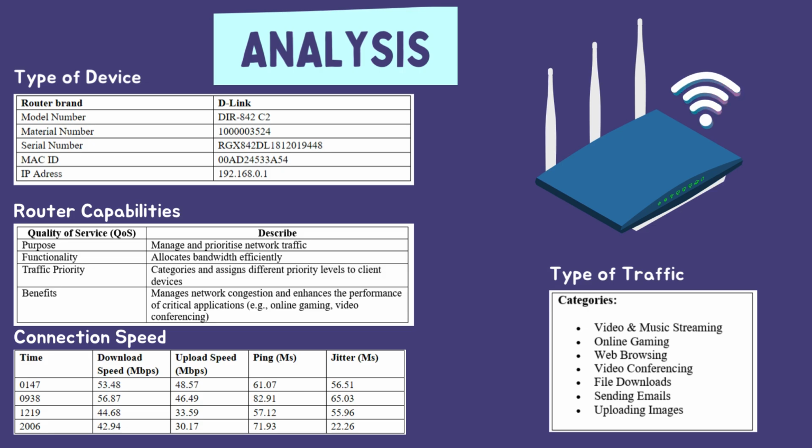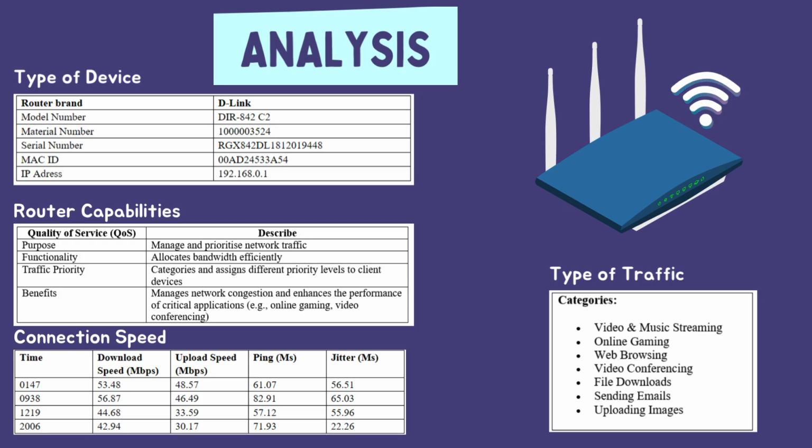At 0147 hours, the download speed was 53.48 Mbps, upload speed was 48.57 Mbps, ping was 61.07 milliseconds, and jitter was 56.51 milliseconds. At 0938 hours, the download speed was 56.87 Mbps, upload speed was 46.49 Mbps, ping was 82.91 milliseconds, and jitter was 65.03 milliseconds.